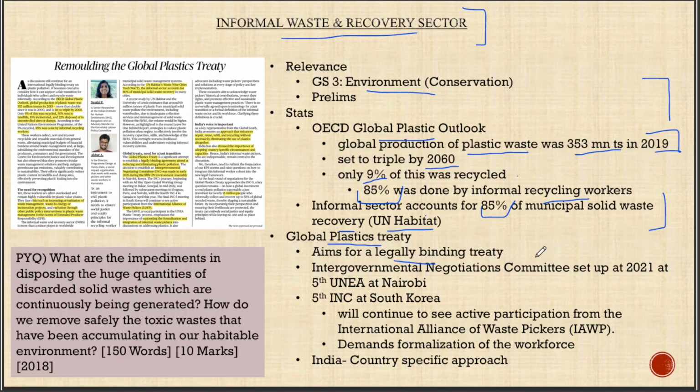As of now, we don't have a legally binding treaty with respect to plastic pollution. This particular treaty was constituted in the United Nations Environment Assembly, and they have formed an intergovernmental negotiating committee to deal with this. This committee will have meetings at regular intervals and they will finalize the treaty.